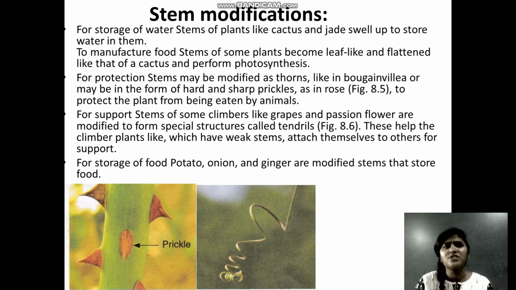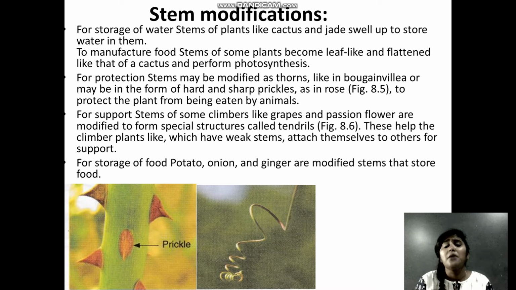So the first one is for storage of water. In plants like cactus and different plants, you have a stem which gets swollen up. Why it gets swollen up is to store water inside it. So whenever the plant requires water for photosynthesis, this water will be taken out from the stem and then utilized for photosynthesis.